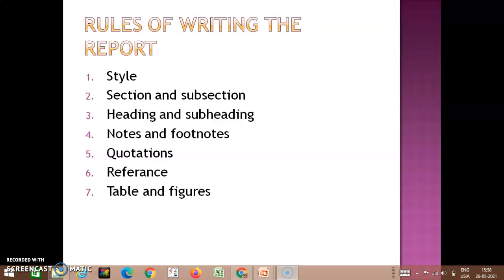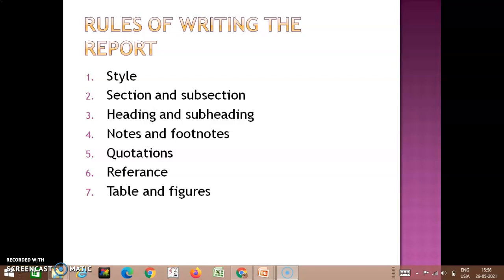Then the next one is references. That is, every book, article, document or manuscript from whatever you have read, or from wherever you have taken these ideas, these concepts, these terminologies, all these places should be acknowledged. And the way of acknowledging all these people is by giving it in reference.